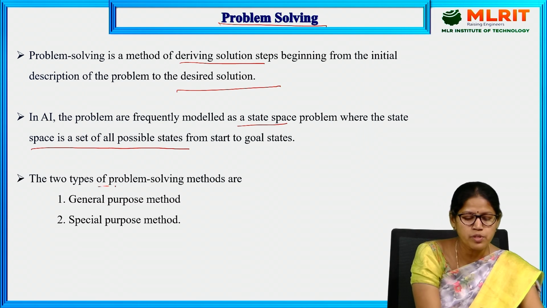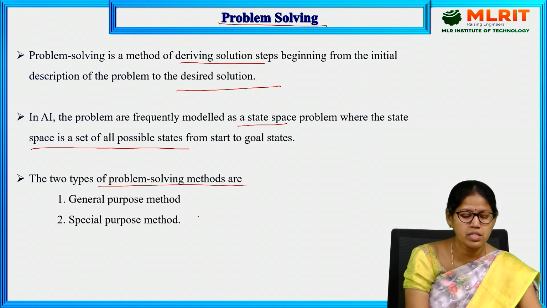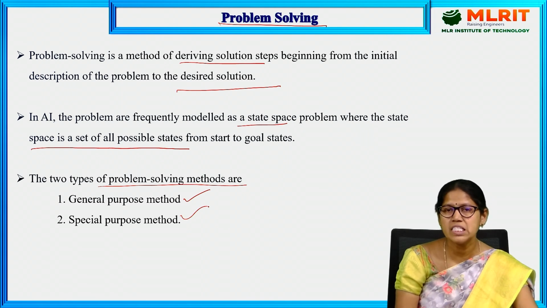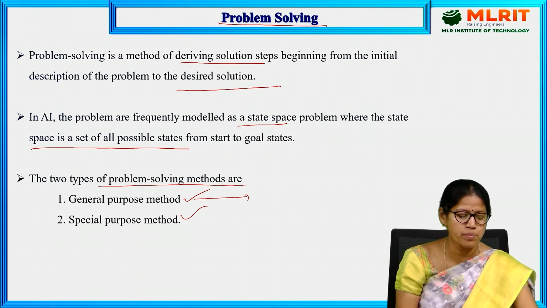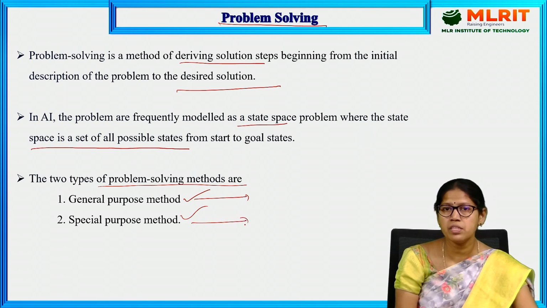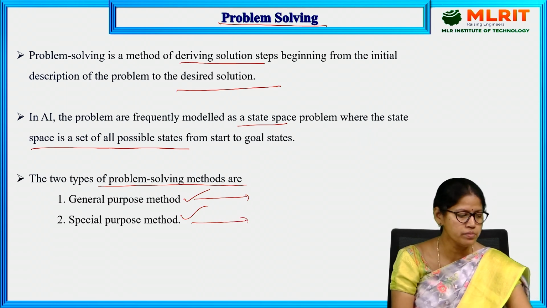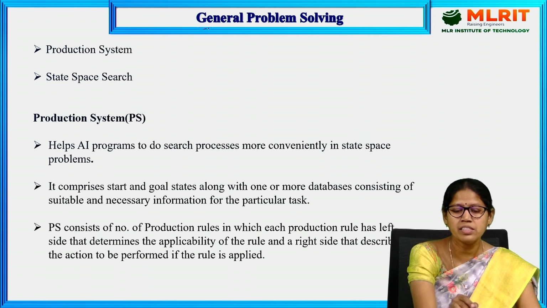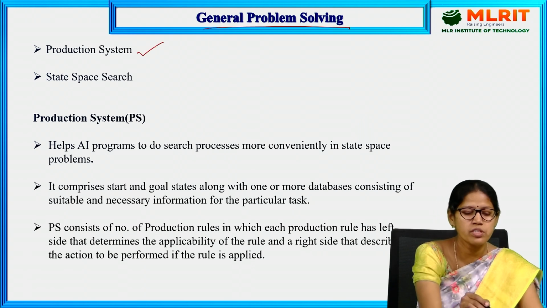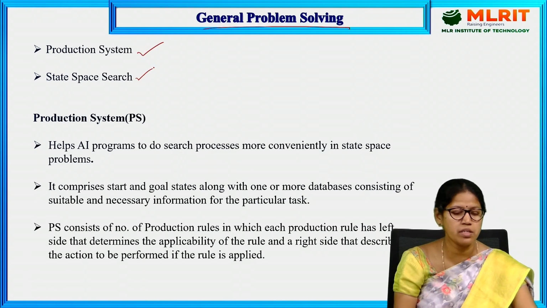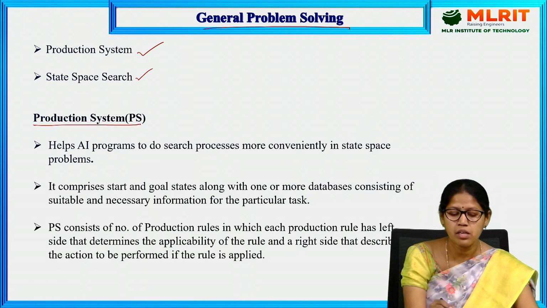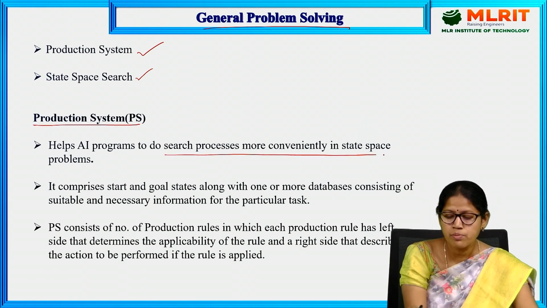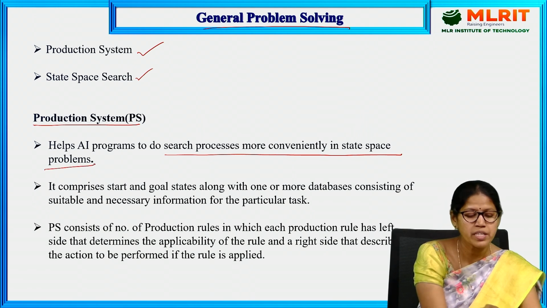There are two types of problem solving methods: a general purpose method and a special purpose method. A general purpose method is applicable to various problems. A special purpose method is for a specific domain. Under general problem solving, there are the production system and state space search. The production system makes the search process more convenient in state space problems.